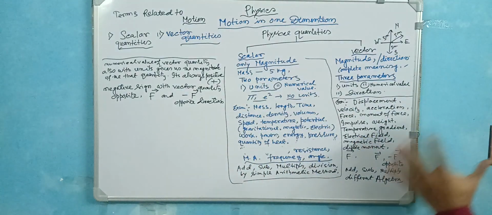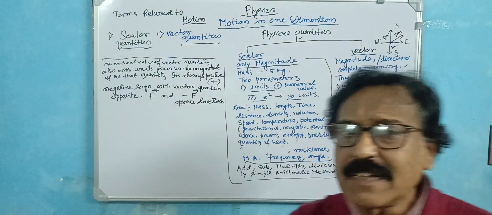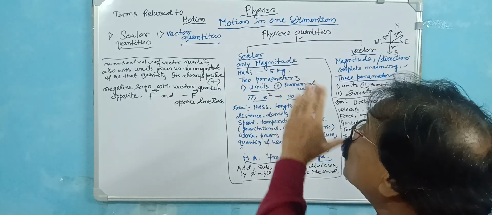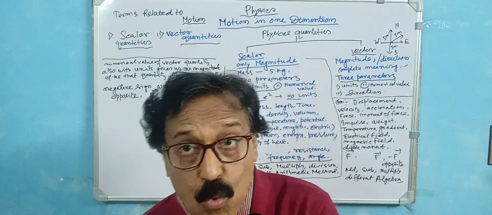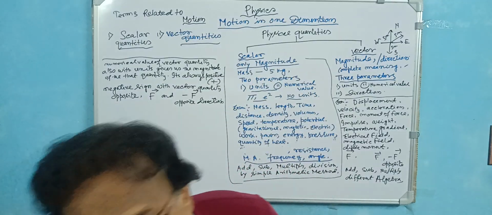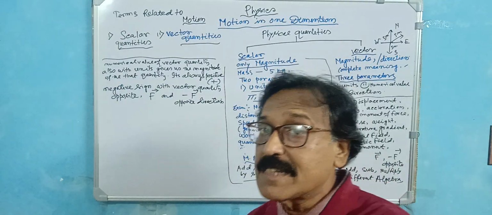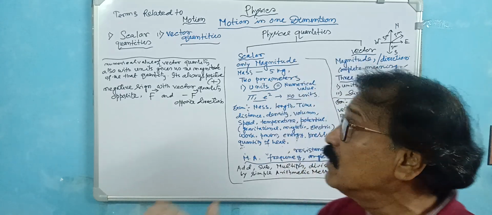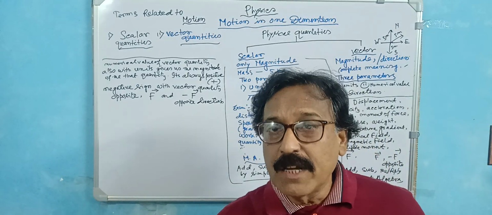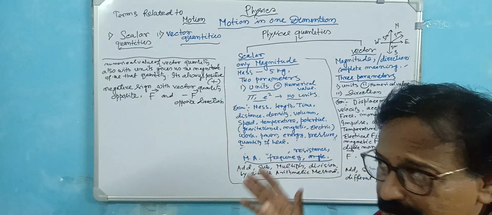But in the case of vector quantity, there is a certain difference. First, in the case of motion in one dimension, you need the idea of which one is a scalar quantity, which one is a vector quantity, in which way you add, what the main concepts are and what the examples are. You need a very clear idea about this. Then I go to rest and motion and other things. So that's the basic thing.